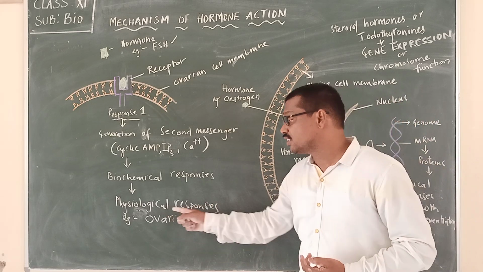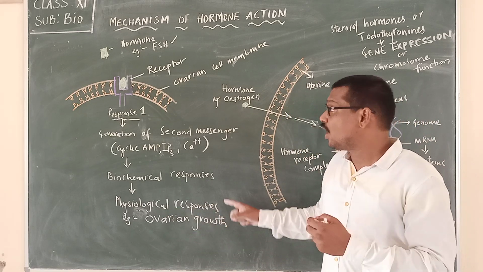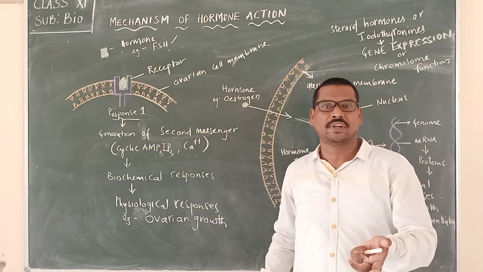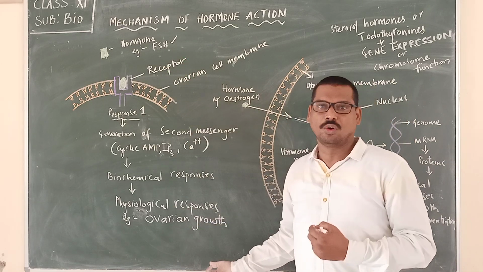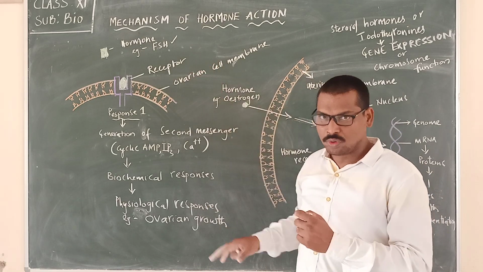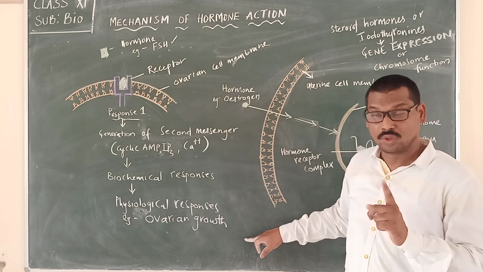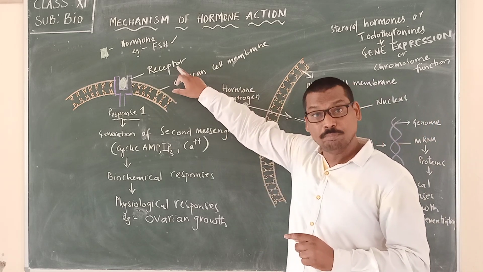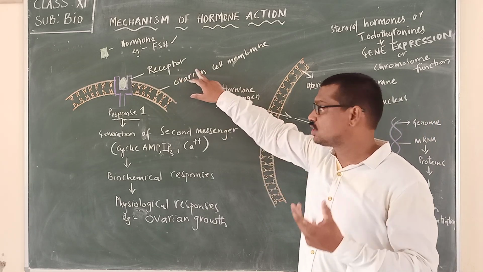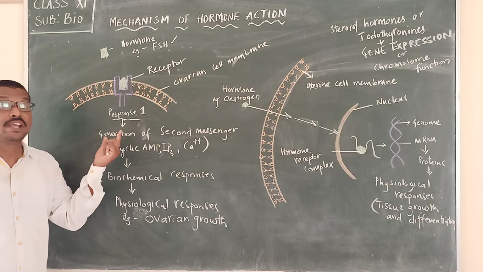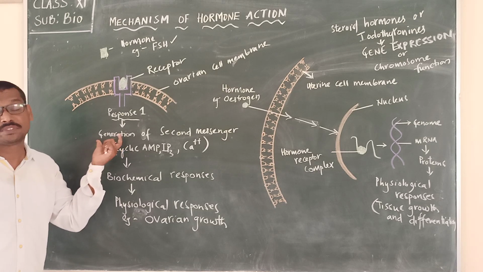So what is that physiological response that is brought by this follicle stimulating hormone? It is for the ovarian growth. So follicle stimulating hormone is helping in ovarian growth by stimulating the ovarian cells, bringing up response 1 and formation of second messengers.